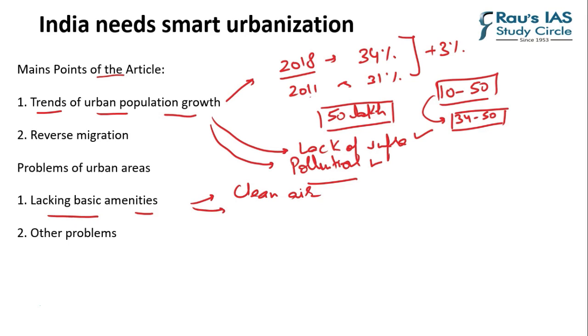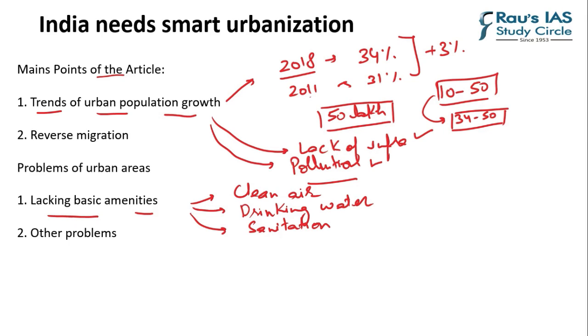Second point, if we can talk about, is drinking or potable water. So this is again a very difficult thing to get in urban areas. And third is sanitation. Although there has been a lot of emphasis on Swachh Bharat, sanitation in urban areas still is a great problem.